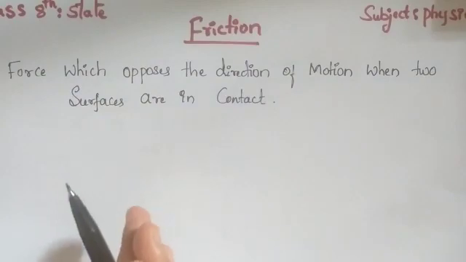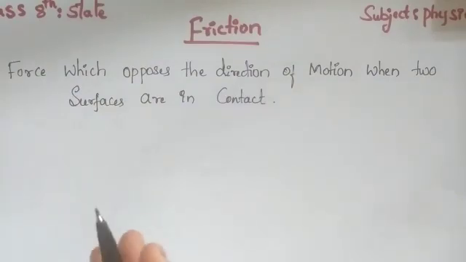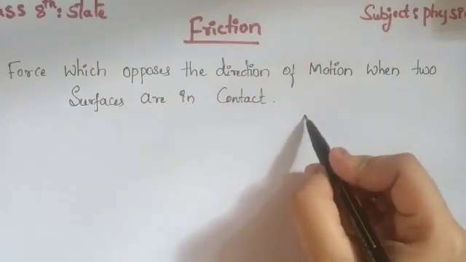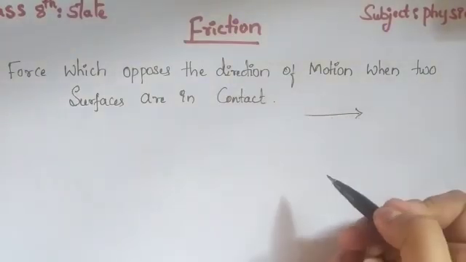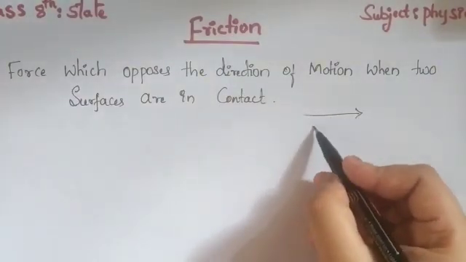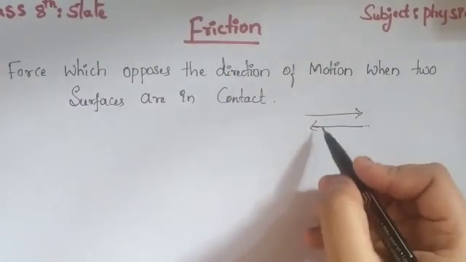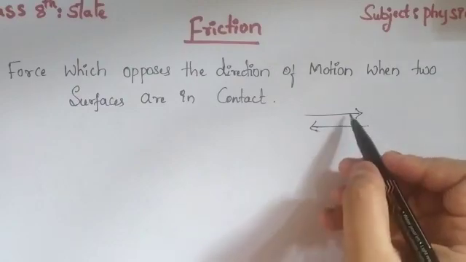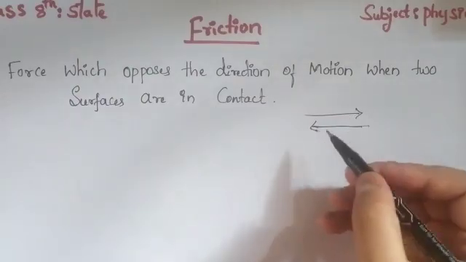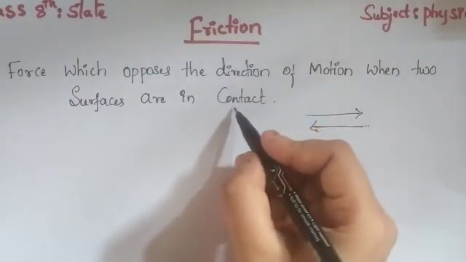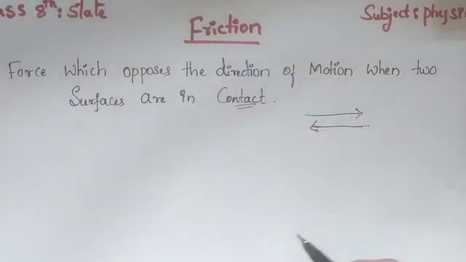This force opposes the direction of motion, that is, in whichever direction you are applying the force. For example, if you are applying the force in this direction, the frictional force will be acting opposite to the direction of force. This makes the object slow down. This happens only when the two objects are in contact with each other.